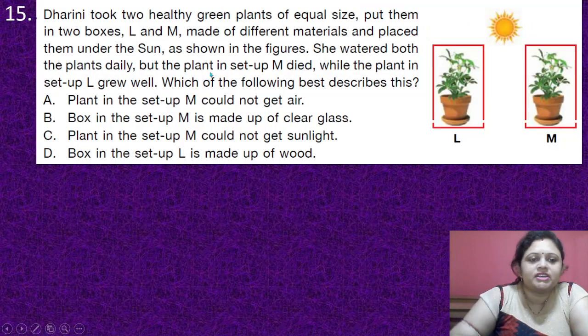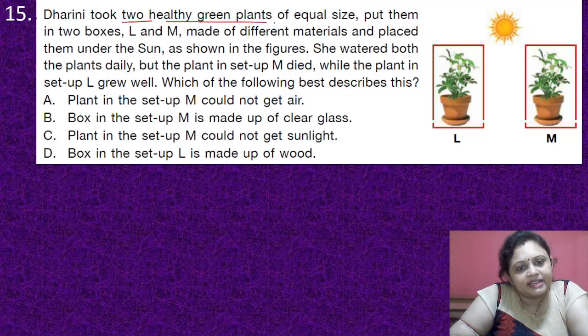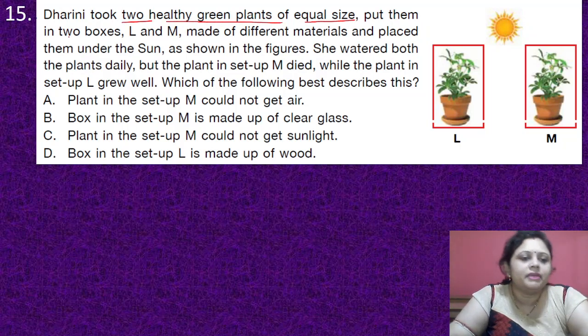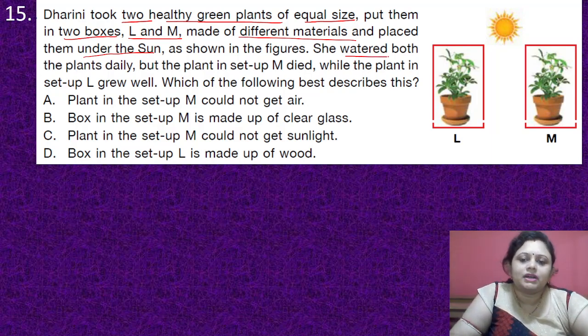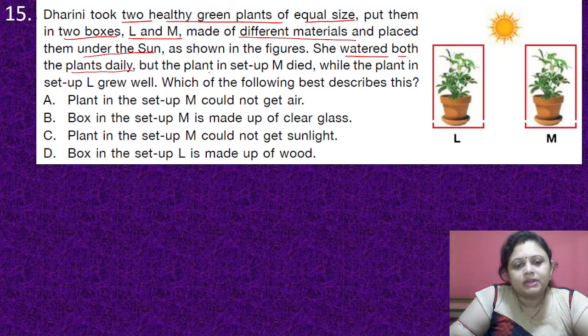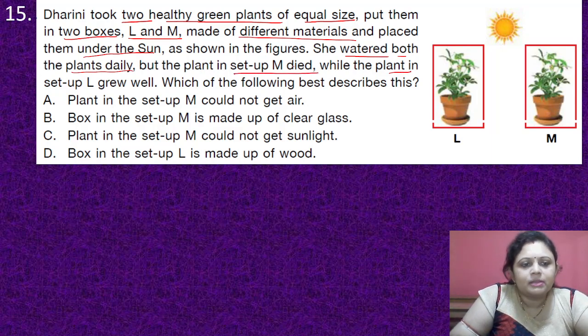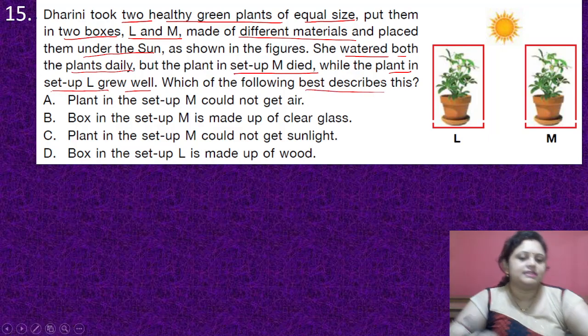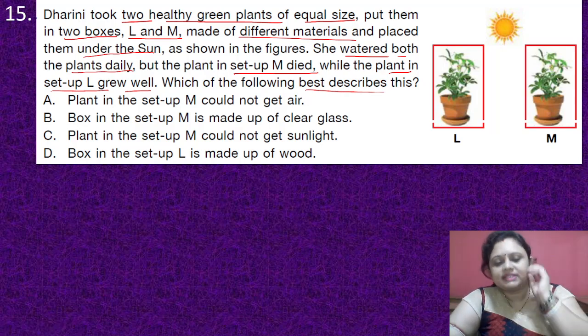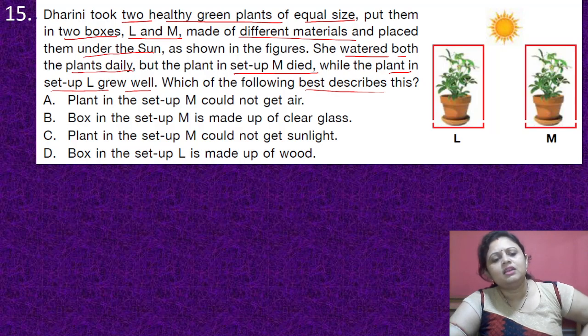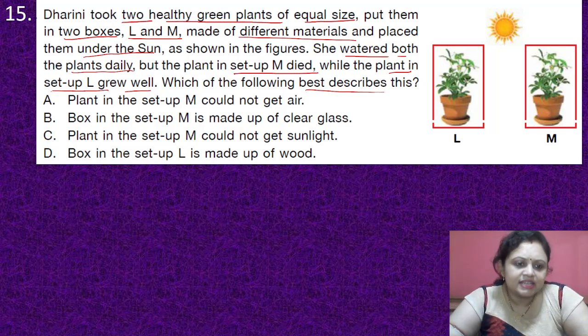Coming to the next question, Dharini took 2 healthy green plants of equal size, put them in 2 boxes L and M made up of different materials and placed them under the sun as shown in the figure. She watered both the plants daily, but the plant in setup M died, while the plant in setup L grew well. Which of the following best describes this? Options are A. Plant in the setup M could not get air. B. Box in the setup M is made up of clear glass. C. Plant in the setup M could not get sunlight. D. Box in the setup L is made up of wood.